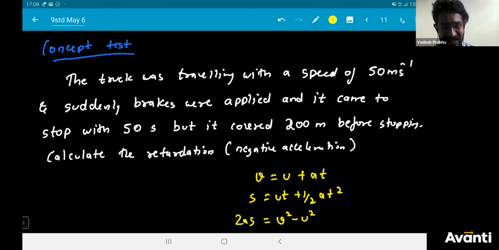Derivation, as I said, we will do it after solving numericals. Focus on the numericals. Application of equations are more important. Derivation, of course, you will get to know. Using graph, it's simple. After numericals, we will do that.